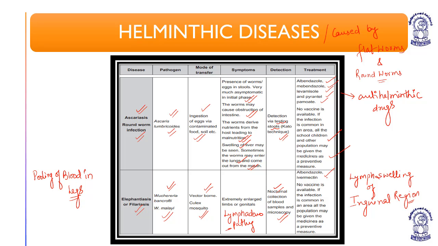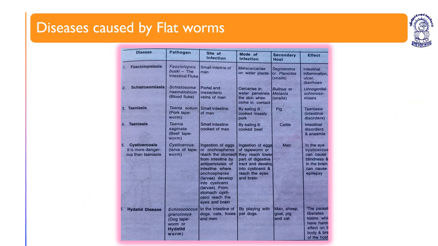Treatment is albendazole, an anti-helminthic drug, and ivermectin. Ivermectin is a good drug to treat elephantiasis nowadays. There is no vaccine available till now for this disease as well. If the infection is common in an area, all the population may be given the medicines for mass consumption. Now coming to the next, diseases caused by different flatworms.